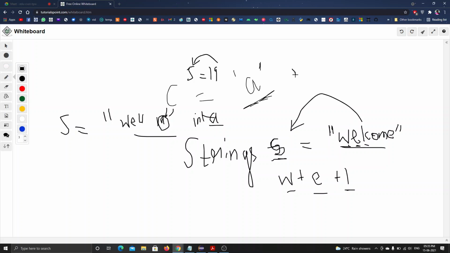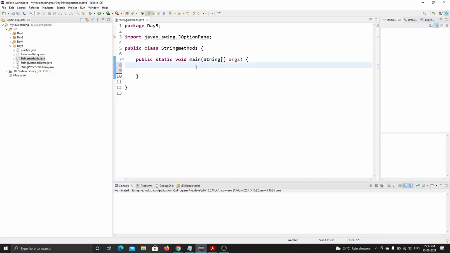If we go and add an int a plus the string, what will we get? We will get an exception. Okay, a type mismatch. Let's see in the program how it gives the error.